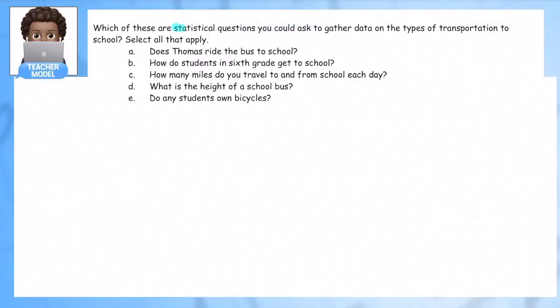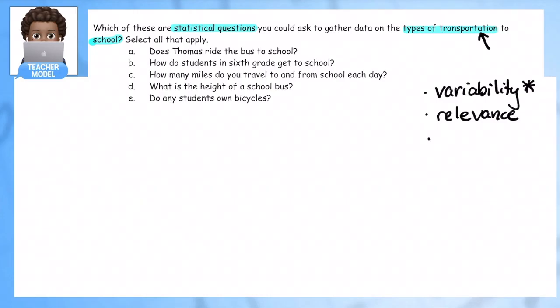Which of these are statistical questions you could ask to gather data on the types of transportation to school? So we want to know about transportation going to school. So let's think again about variability. More than one answer. Relevance. Is it going to give us the information we want? And reliability. Just thinking about who we're asking. And this one may not come up in this one, but let's see.